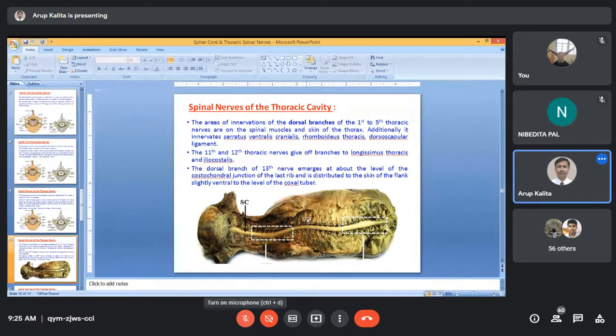spinal nerves. Now the dorsal root will supply this region, this side and this side, the dorsal region. And the ventral will supply here on this side.